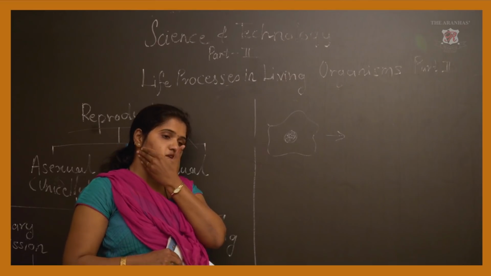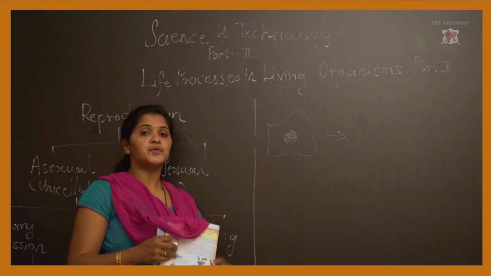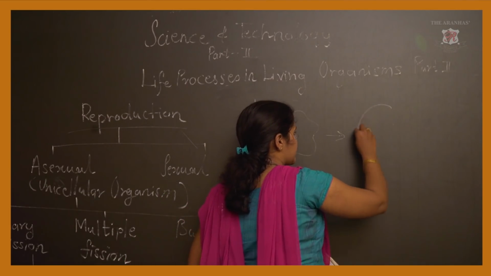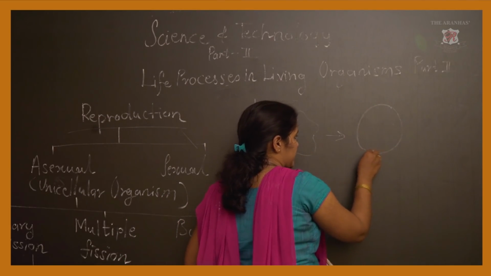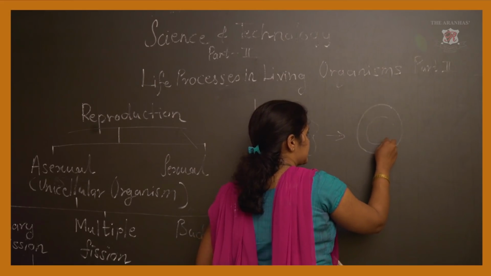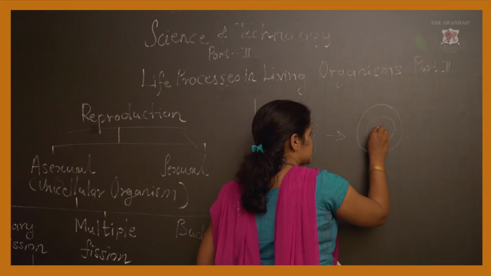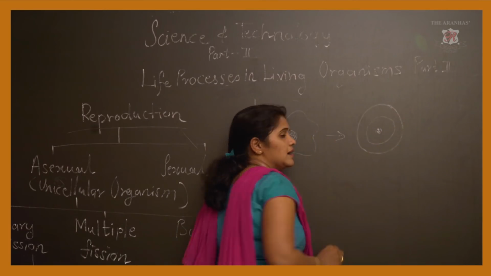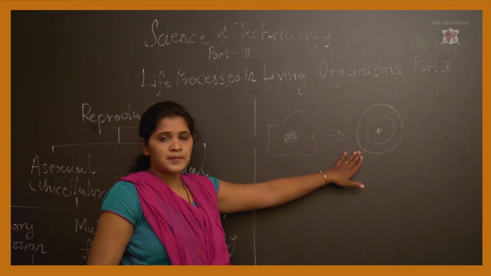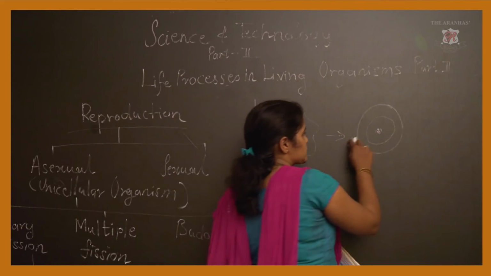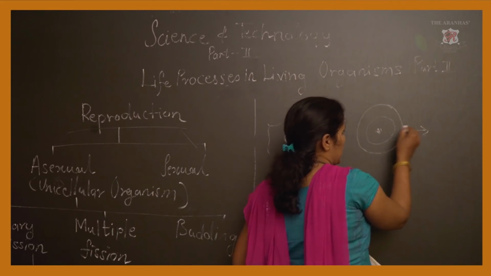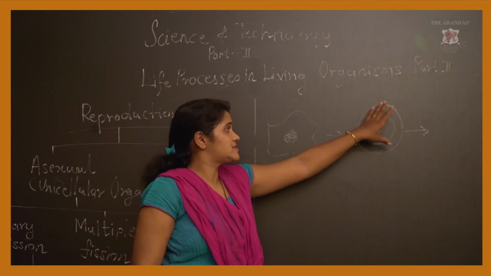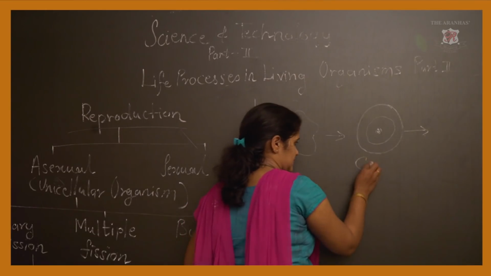Now, as the movement of amoeba has stopped, a protective covering is developed around the nuclear membrane. So here the amoeba cell's nuclear membrane is here, the nucleus is inside, and this is a protective layer we can see here. This protective layer is there and inside one nucleus is there. This is called a cyst.